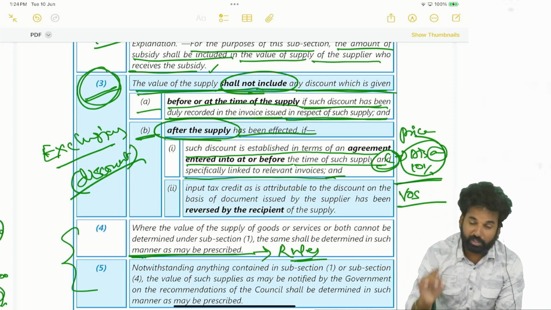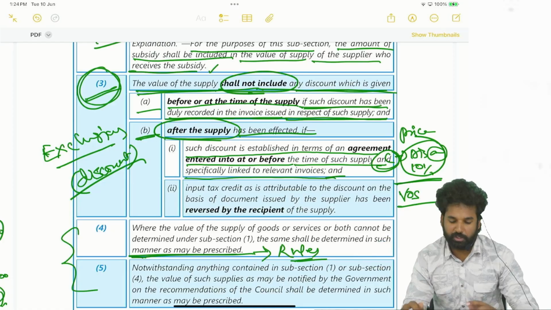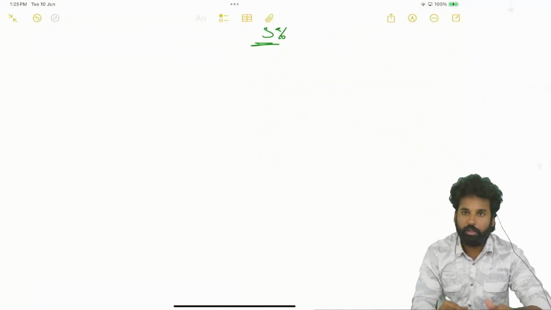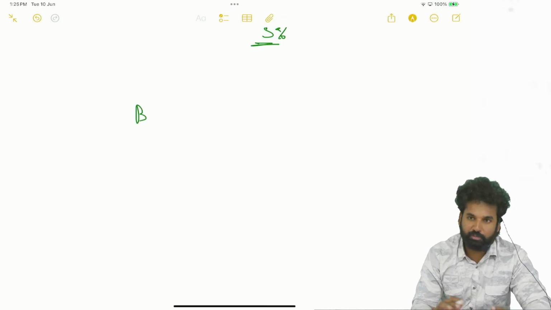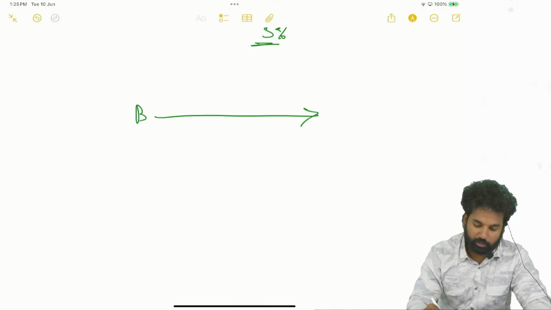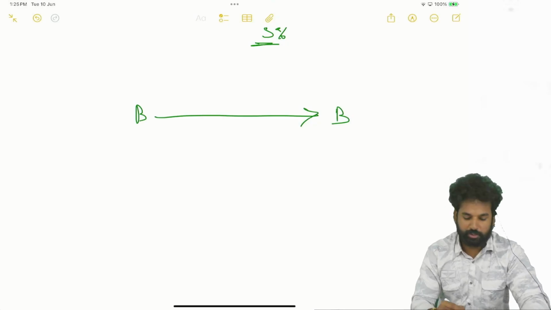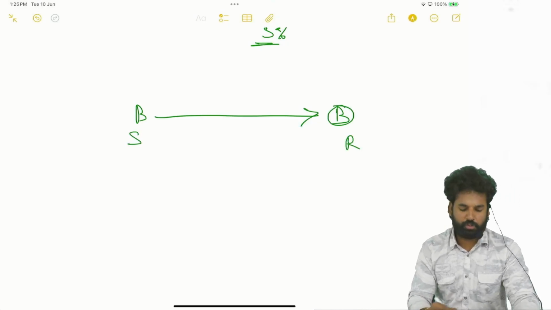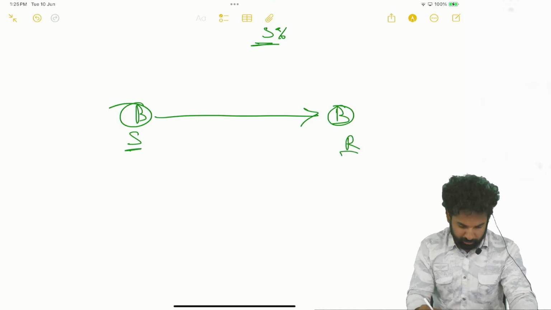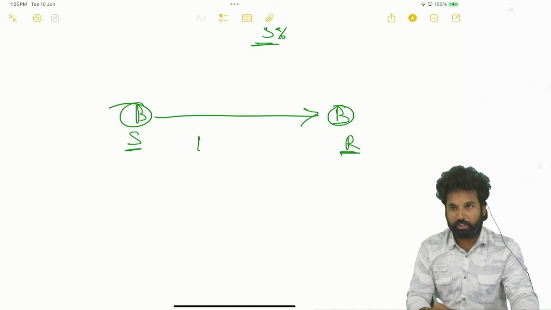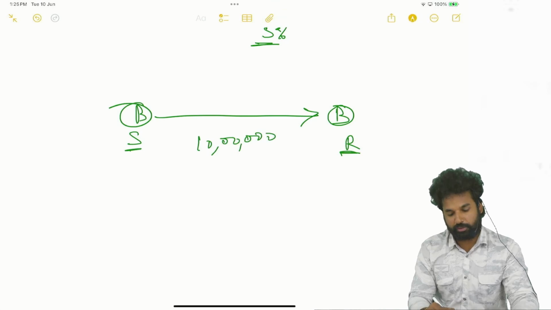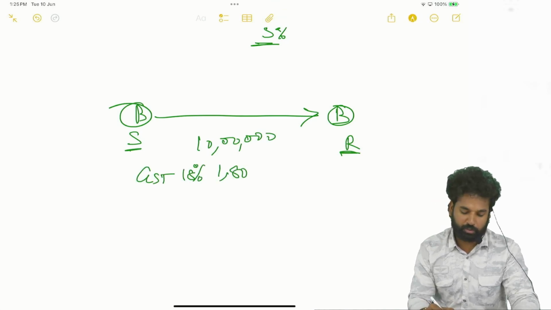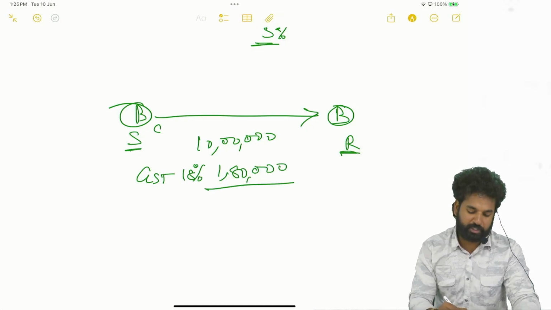Right. Next, another most important condition is that, see here, B2B, last discussion. We will have a break after this. Okay. B2B, supplier is there, recipient is there. What is B2B? Business to business. So you are selling goods worth 10 lakhs, GST at the rate of 18%. How much? 1,80,000 rupees.